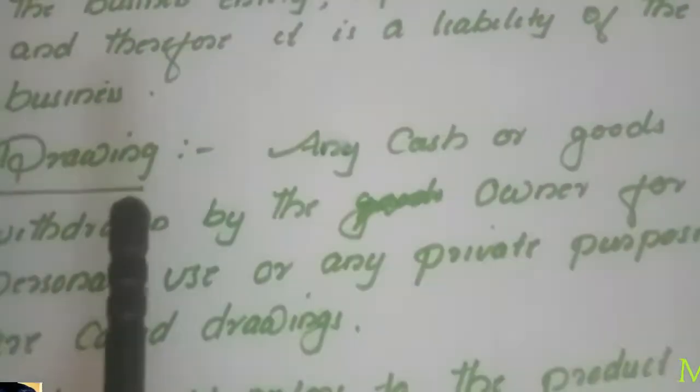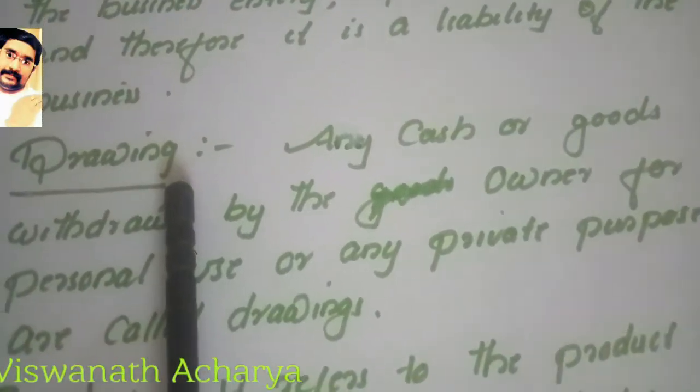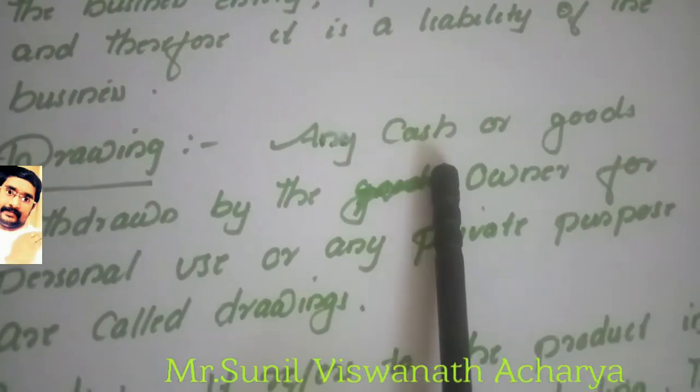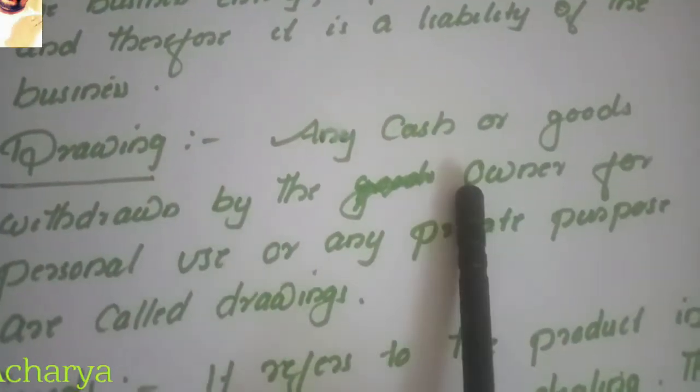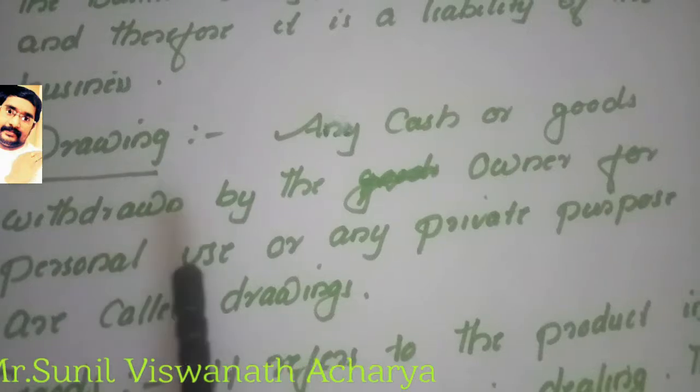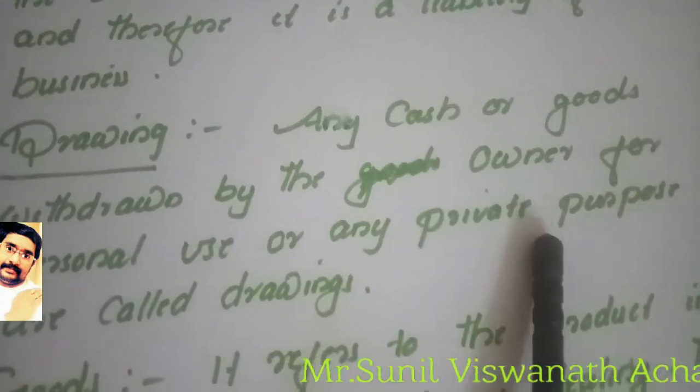Now another term is drawing. Drawing means any cash or goods withdrawn by the owner for personal use or any private purpose.